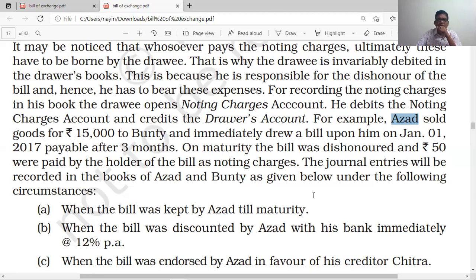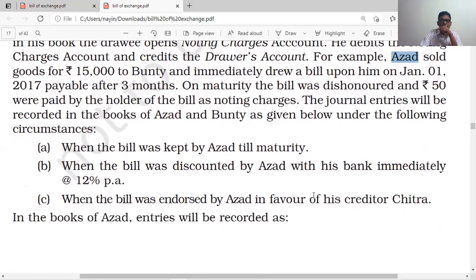When the bill is dishonored, there is a requirement according to law to note the bill with a public notary. For this, the notary charges a minimal amount like 50 or 20 or 10 rupees. So the journal entries will be recorded in the books of Ajad and Bunty as given below under the following three situations.